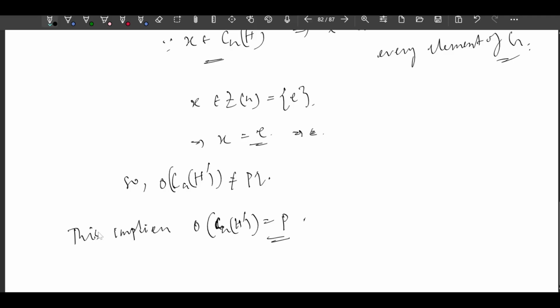Okay, now we get this. So from here, what can you say about the conjugacy classes' order? Can you say anything from here? I think you can, right?